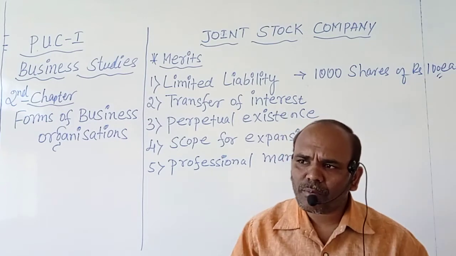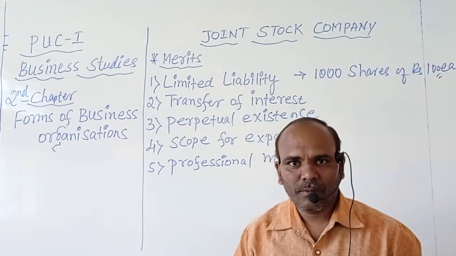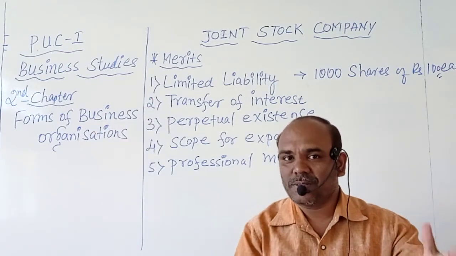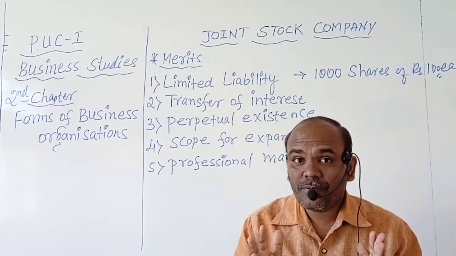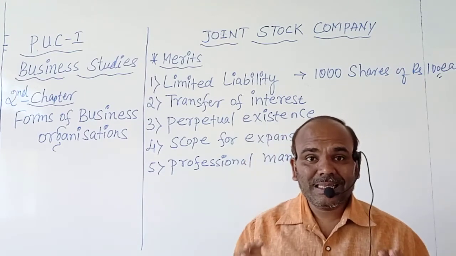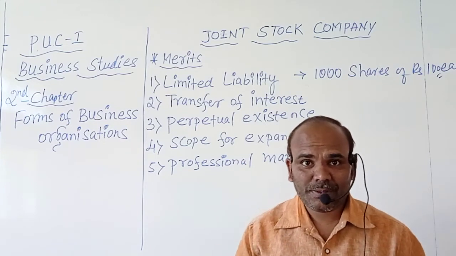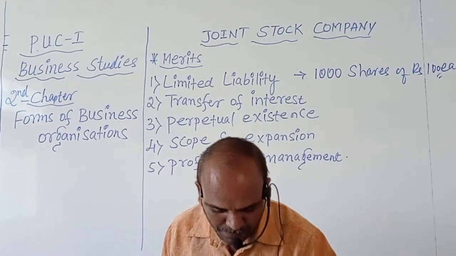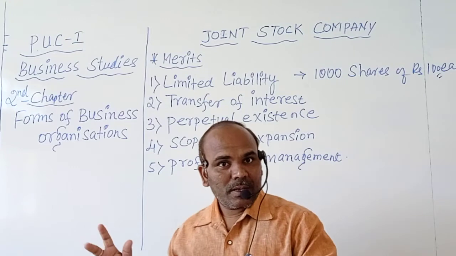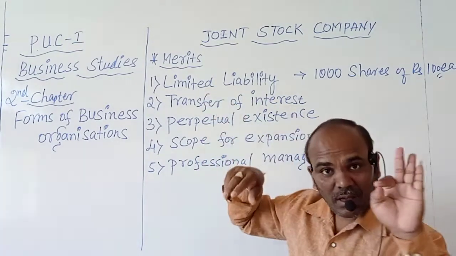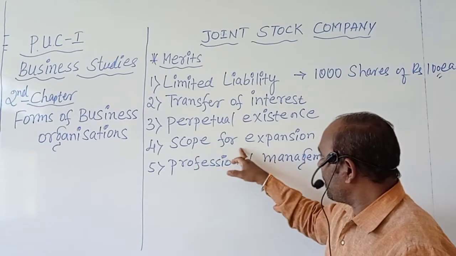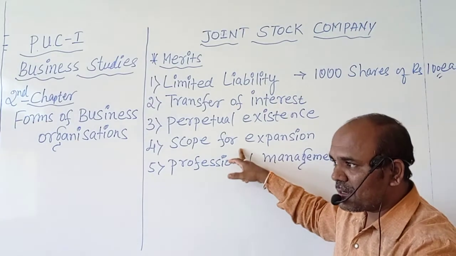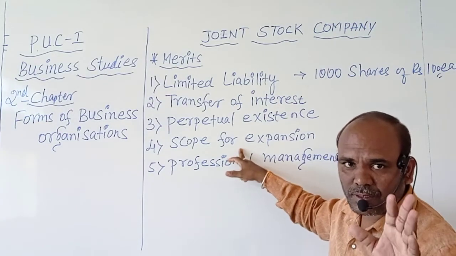There are n number of ways available for a joint stock company to raise the funds required for the expansion of a business. But this type of provision, these chances or opportunities, are not there compared to the previous forms of business organizations. And one more thing, compared to the previous ones, there will be a greater scope for expansion of activities, a greater scope for large scale operations of the company.